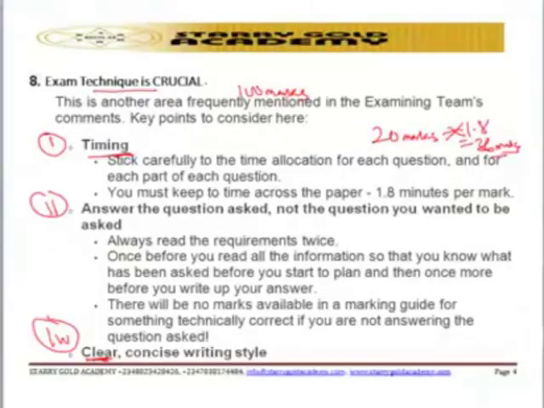There are some students that do have bad handwriting, so you need to be cautious. Write legibly. You don't need to write 2 or 3 things together. You can write it in such a way that they will know that this is A, this is B, this is C, this is D. They will know it in a clear form. So don't write everything together, because for them to read it will be a difficult thing. So always practice. Always look at your writing. Let your writing be clear enough so that they can easily read what you are trying to pass across.